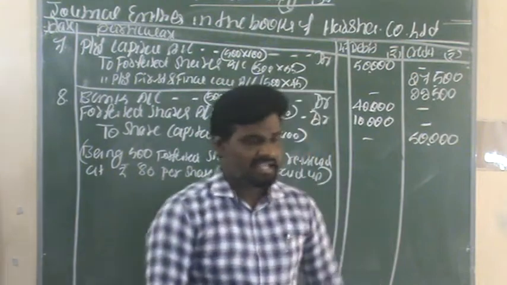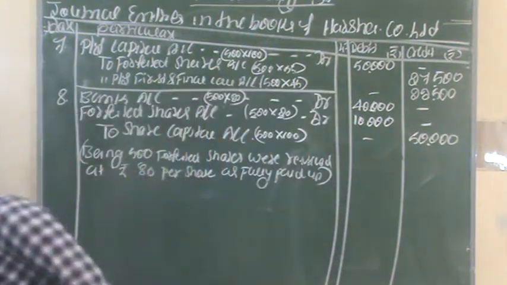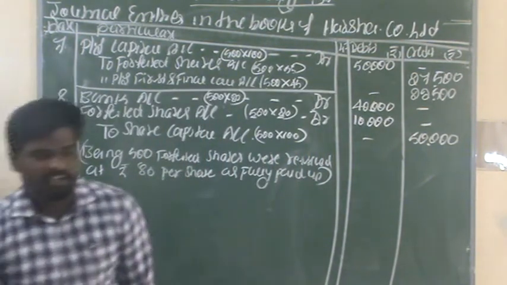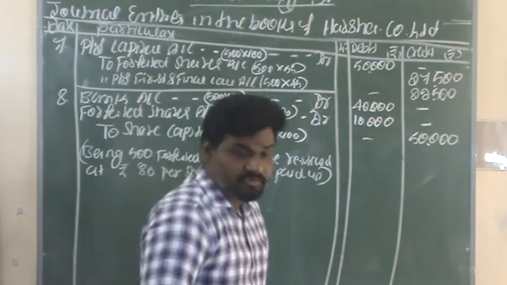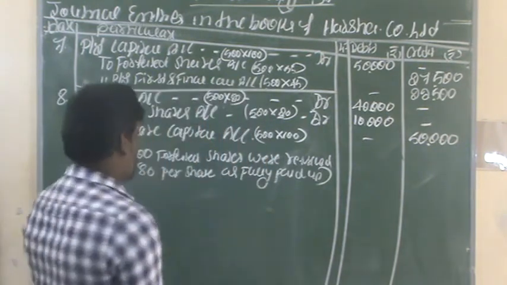The next and last entry: whatever the profit on these forfeited shares, they need to transfer to the capital reserve account.